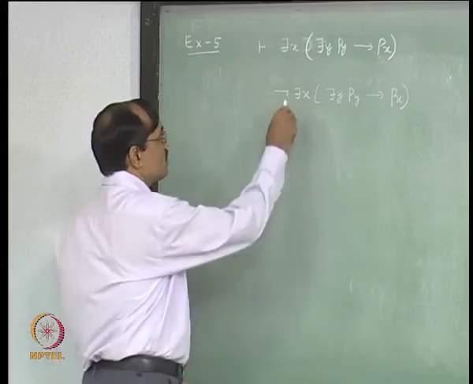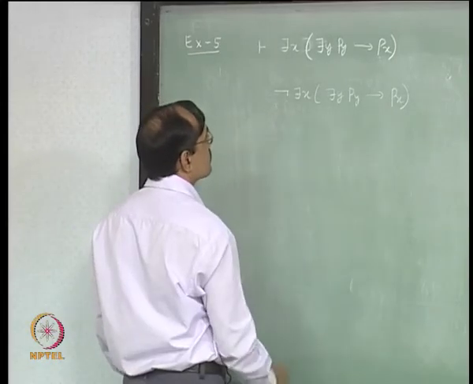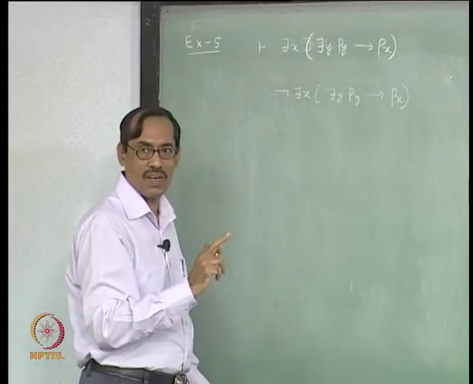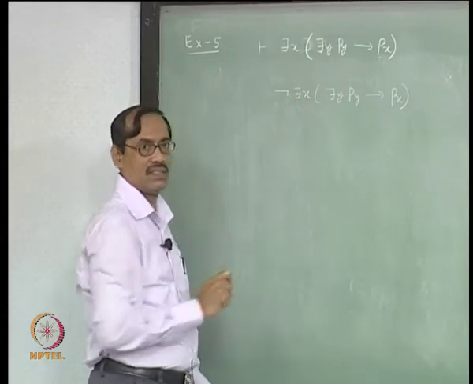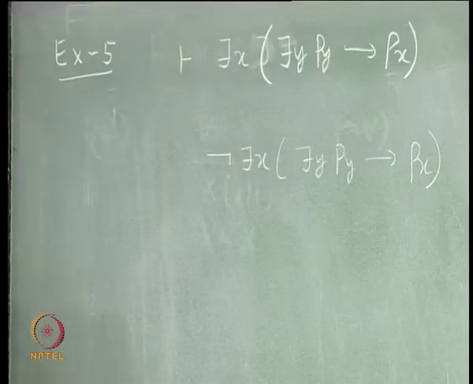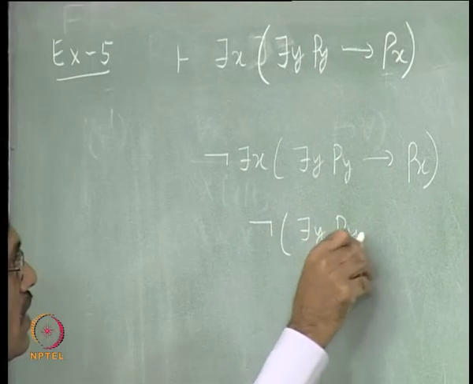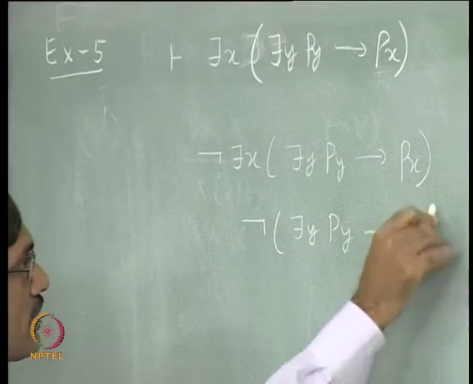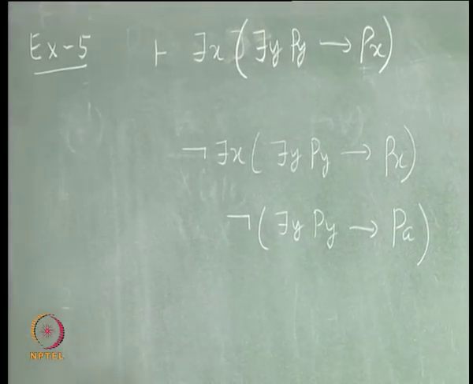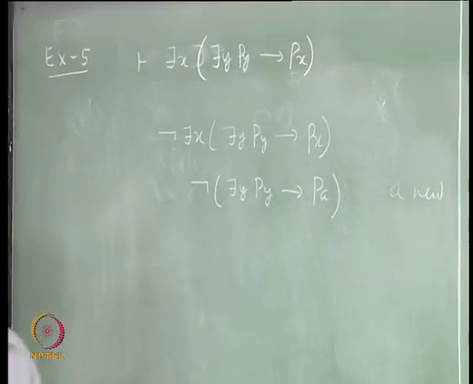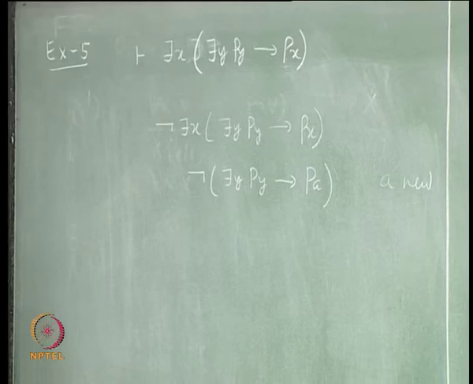Now, in the tableau what we do is start with the negation of this, then it is not implies, that is not applicable now, it is not there is. So, we take not there is y, P(y) implies P(a), where a is a new constant. Any t can be taken, let us write a.